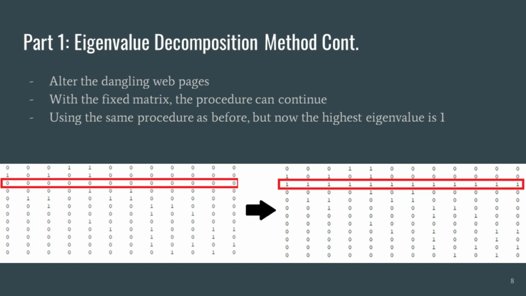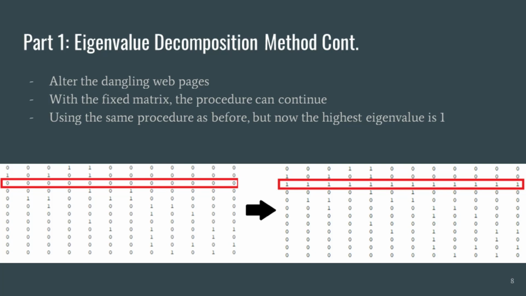In order to fix the problem of the dangling web pages, we added artificial outlinks from that web page to all other web pages. So you can see that row 3, which initially had no outlinks, now has a full row of 1s. It was necessary to make this change for the dangling web pages because the previous setup did not give a maximum eigenvalue of 1, which is important in future calculations. In the end, artificially adding values to row 3 will not have a big impact on the order of importance of the websites. And now with the fixed matrix, the same procedure is carried out.